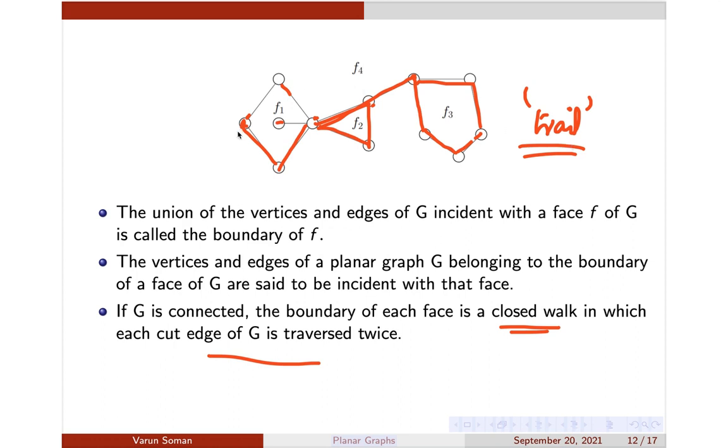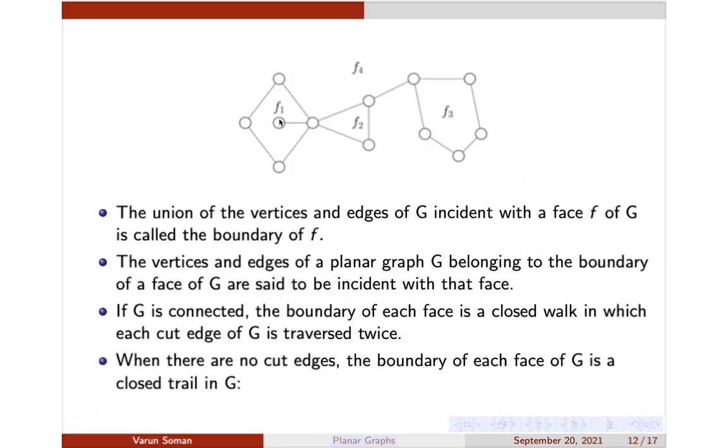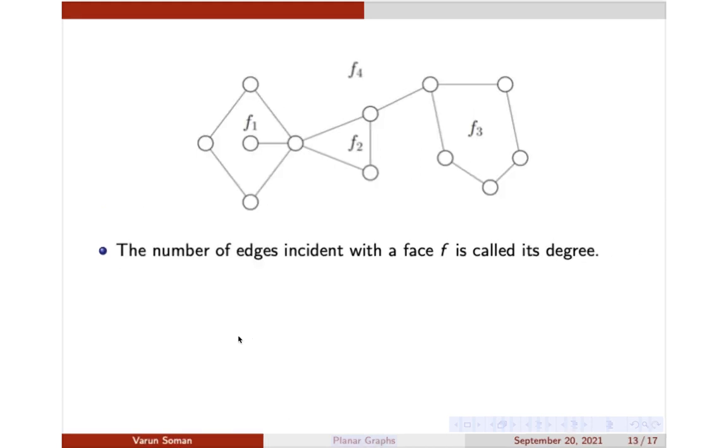So a boundary can have repeated edges because the boundary is a closed walk in which each cut edge is repeated twice. This is for our remark purpose only, it is not required for examination. I'm just trying to tell you some observation regarding the boundary of a face. A trail is a closed walk which does not contain repeated edges. Okay, so that's it. Moving forward.